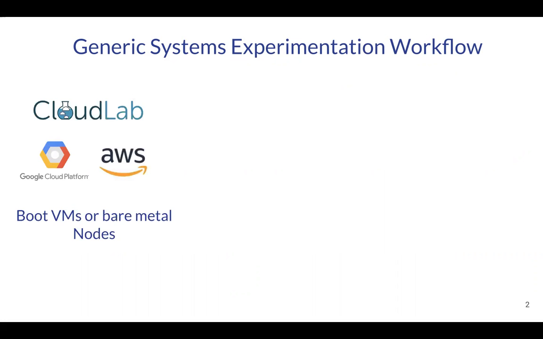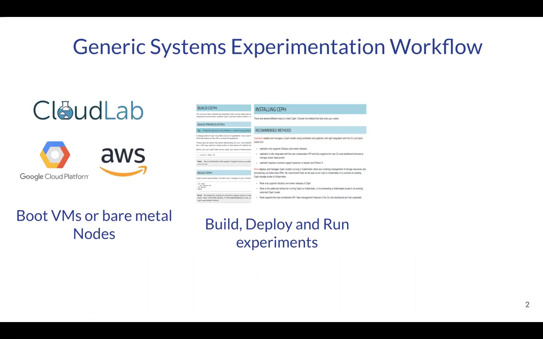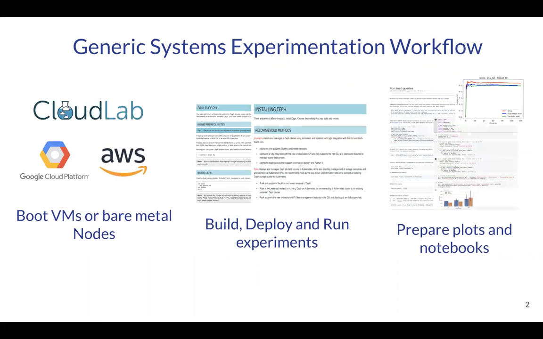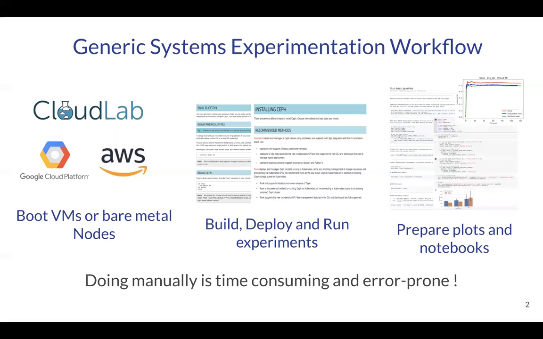Let's start by looking at a generic systems experimentation workflow, which consists of high-level steps like spawning infrastructure and installing benchmarking tools, building, deploying, and experimenting iteratively, collecting results and plotting them. If done manually, more focus goes into installing the correct version of the dependencies and running the correct commands in correct order rather than on the experimentation logic, making the process cumbersome and error prone.